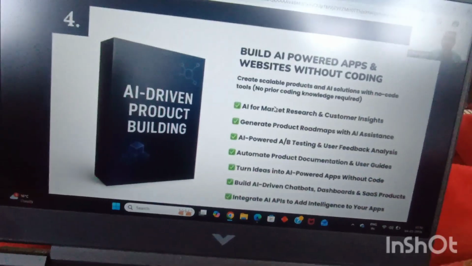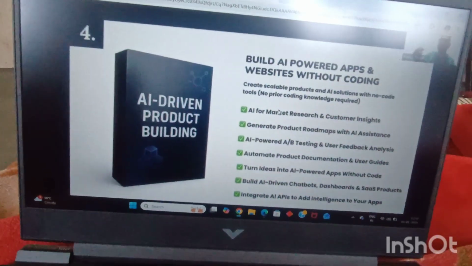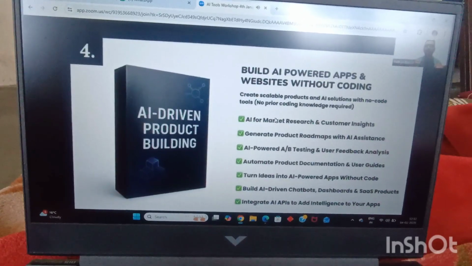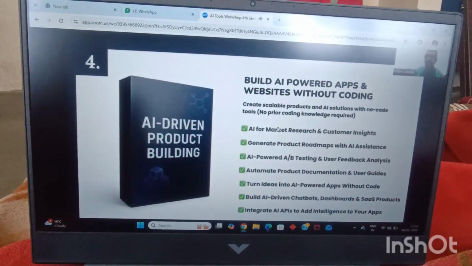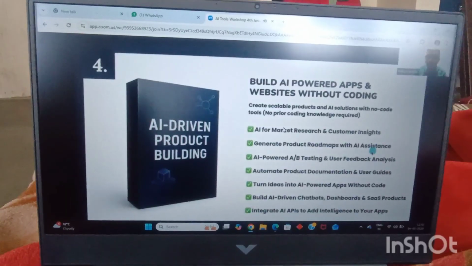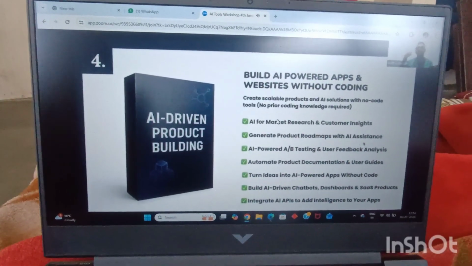Imagine you being that person in your office who builds AI powered apps and websites for your office, which all juniors, all seniors, all peers in your office are using, which you have created for everyone to use, because you are making their work so much simpler. So that is something we'll be learning in the fourth module.